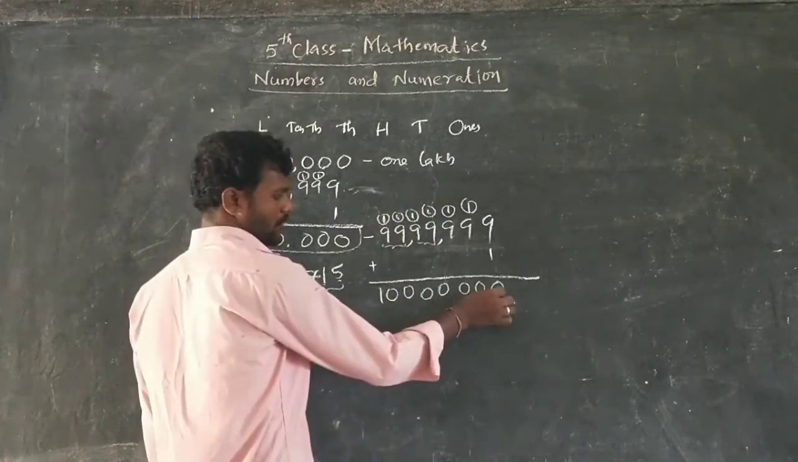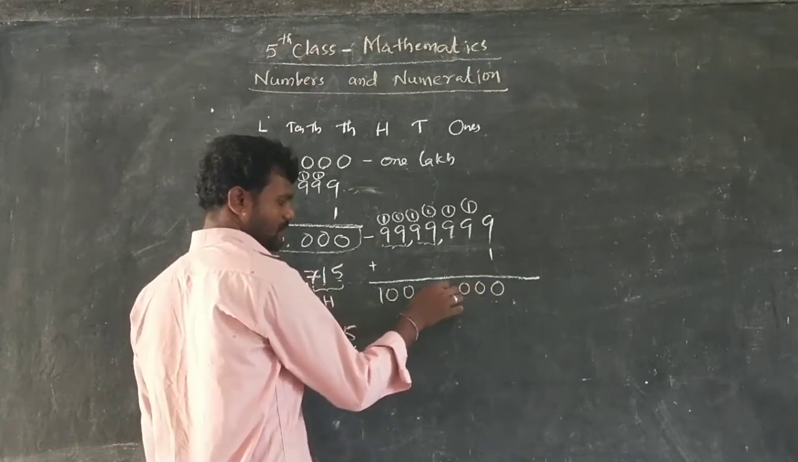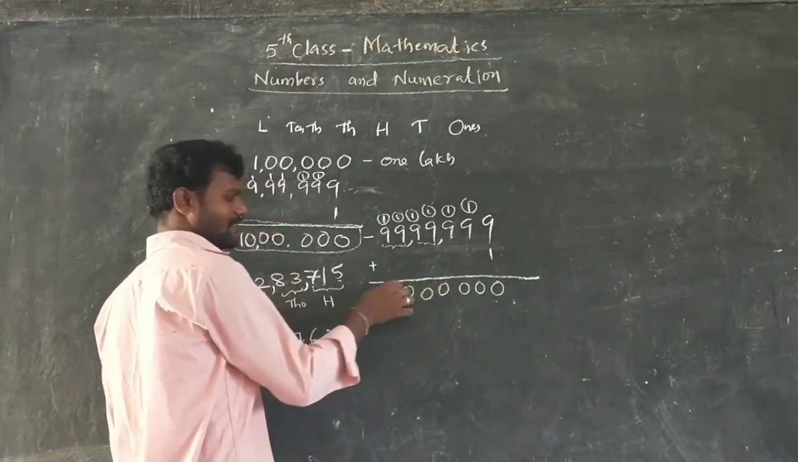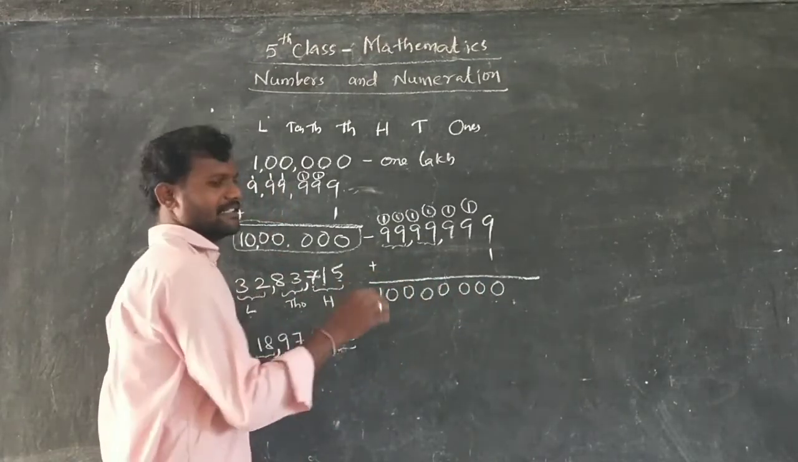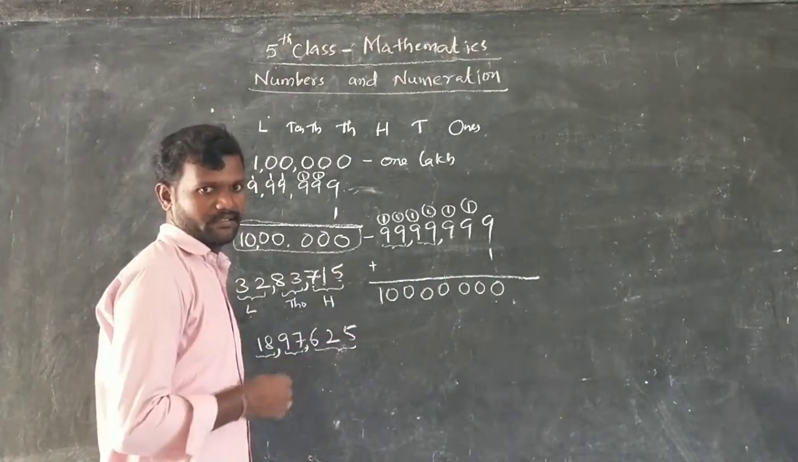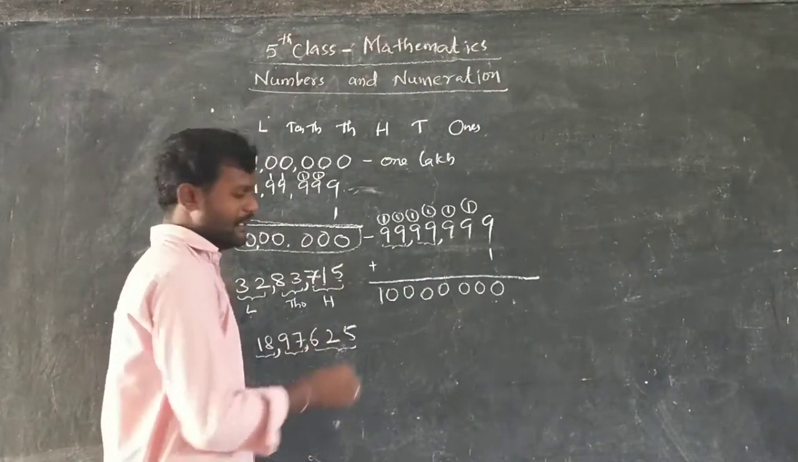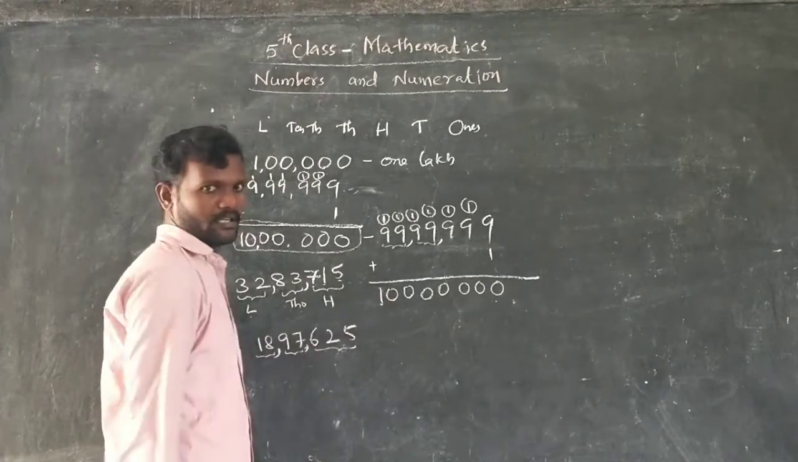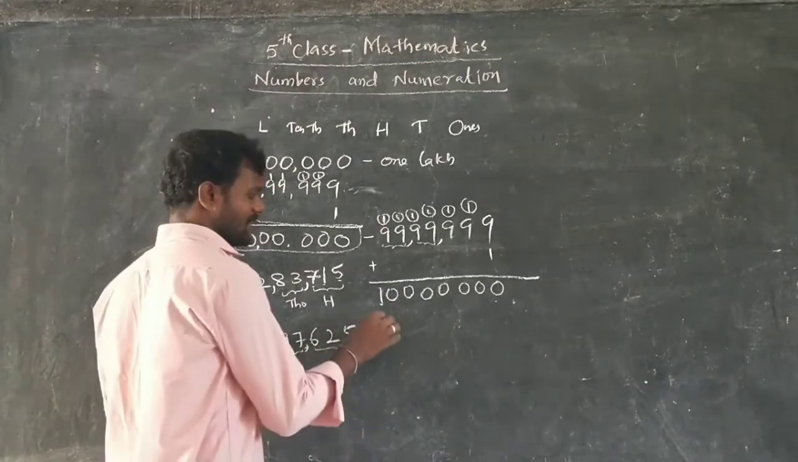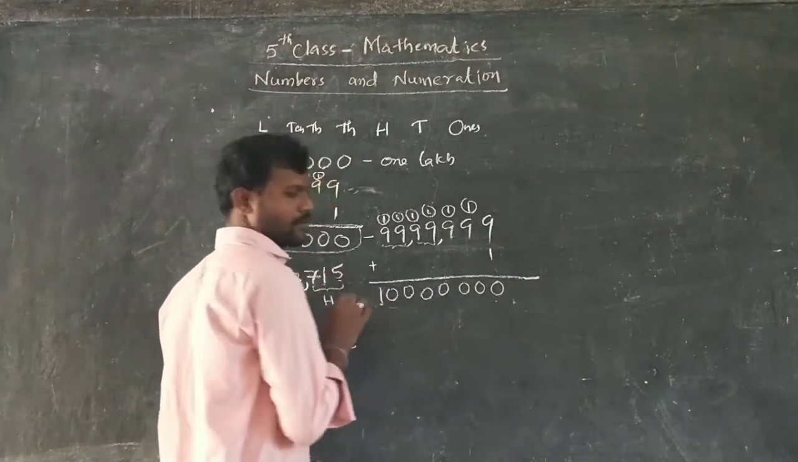Ones, tens, hundreds, thousands, 10,000s, lakhs, 10 lakhs, and one more digit is added. What is this? It is called the crores digit. So what does this number mean? It is nothing but 1 crore.